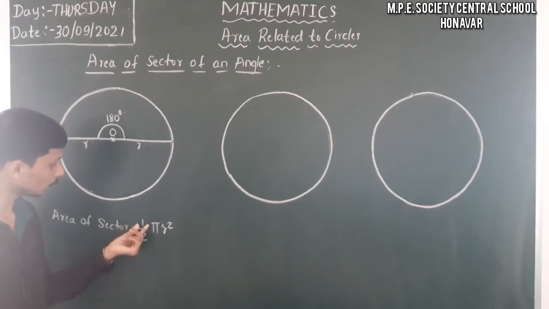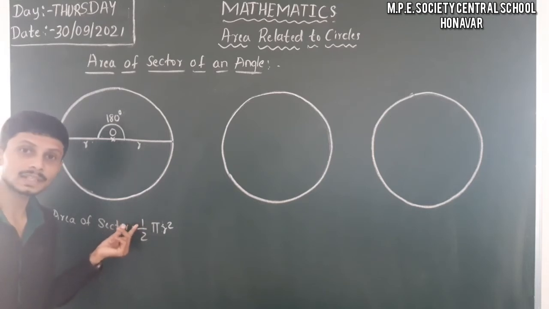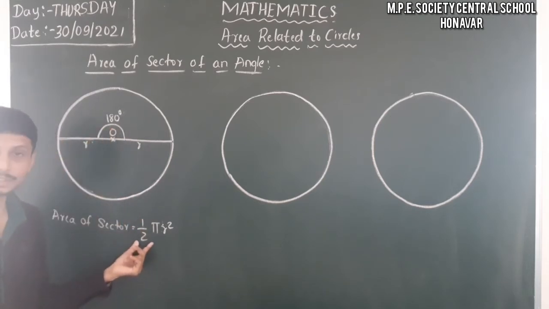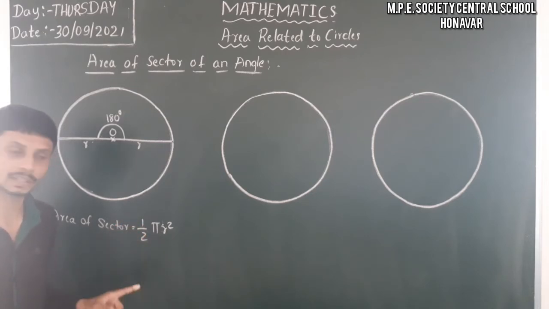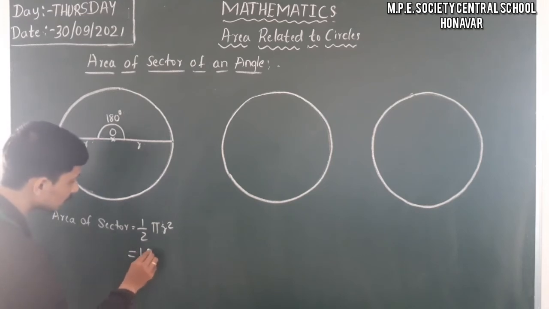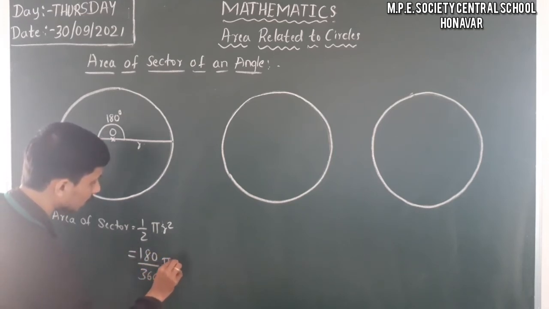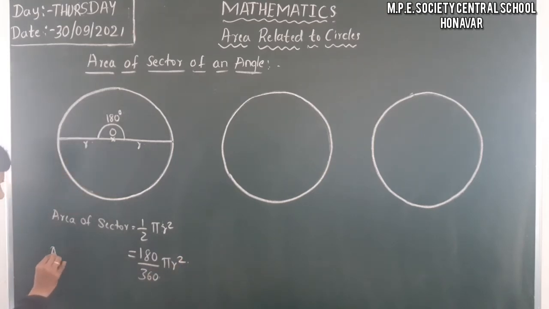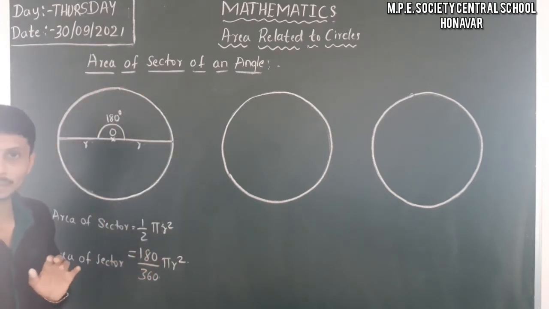So that means here, when we consider 1 as theta, if you express this in terms of 180 degrees, then 2 means 360 degrees. Multiply both sides by 180, that is, multiply the numerator and denominator by 180. What happens? Here it is 180 divided by 360 into pi r square. That is the area of the sector in this case. 180 by 360 is nothing but 1 by 2, that is half of the complete area of the circle.